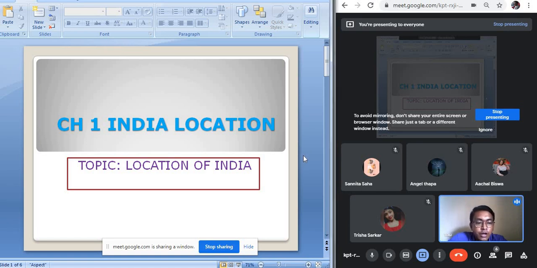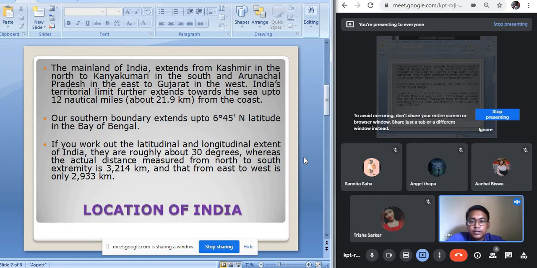So as we all know, India is one of the largest countries in the world, and our country India has one of the oldest civilizations. The Indian civilization is considered to be one of the oldest civilizations of the world. Our country extends from Jammu and Kashmir in the north till Kanyakumari in the south, as well as from Gujarat in the west till Arunachal Pradesh in the east.